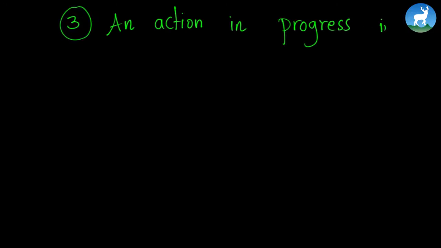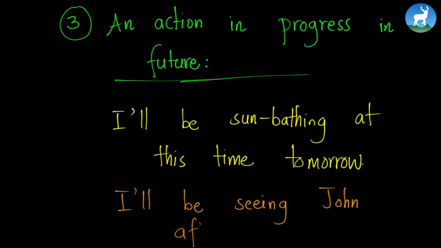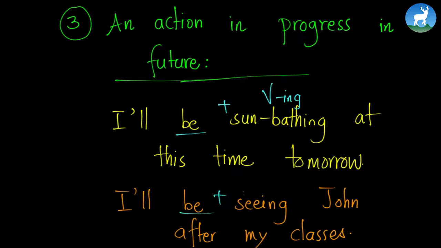The future tense is also used when we are talking about prediction based on action in progress in future. An action in progress in future. For example, I can write, I'll be sunbathing at this time tomorrow. I'll be seeing John after my classes. So if we closely examine these two sentences, we find that there is a be verb followed by a VING. Again, there's a be verb followed by a VING.